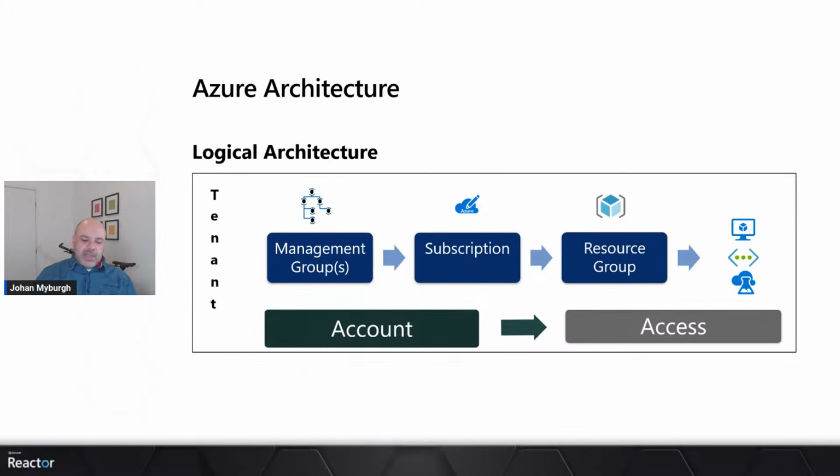It's essentially 3 different components. The first component is management groups. The second component is subscriptions. And the third component is resource groups. Resource groups is where the resources live. So if I provision something like a web app, a virtual network, or a virtual machine, I have to place it inside a resource group. A resource group is really just like a type of placeholder.